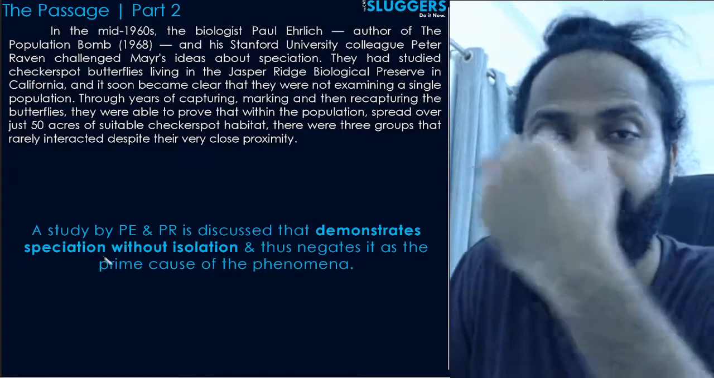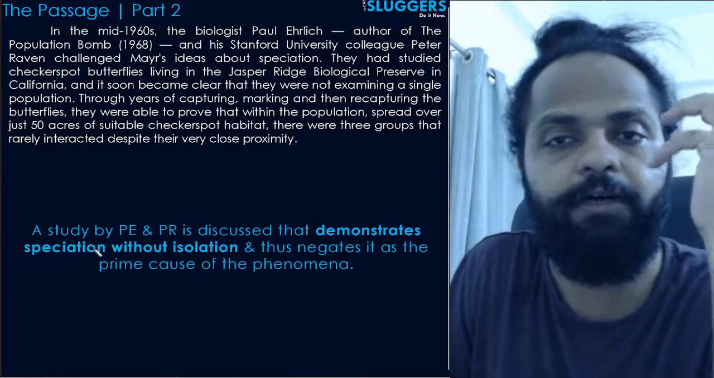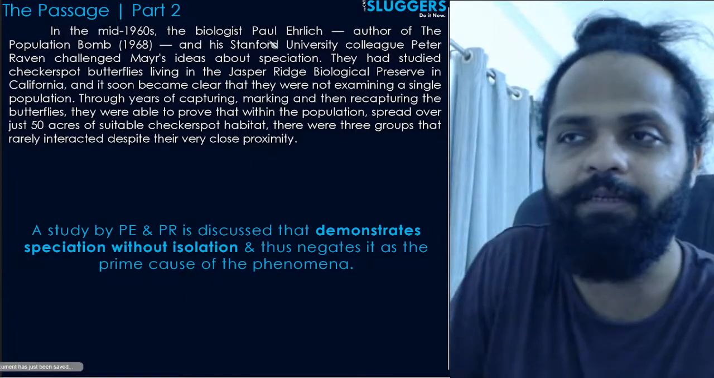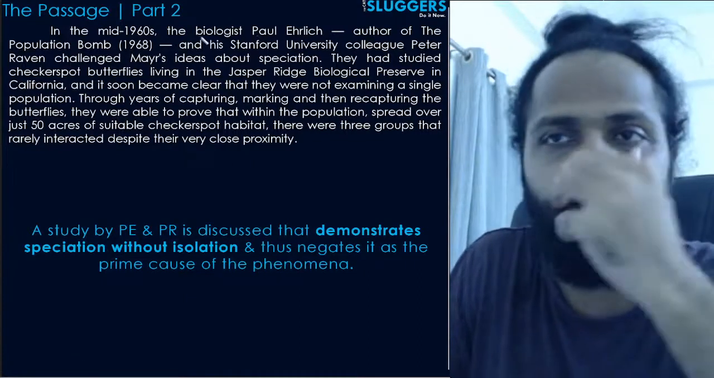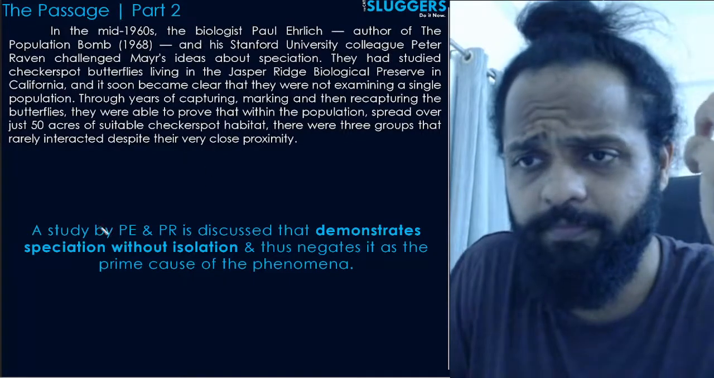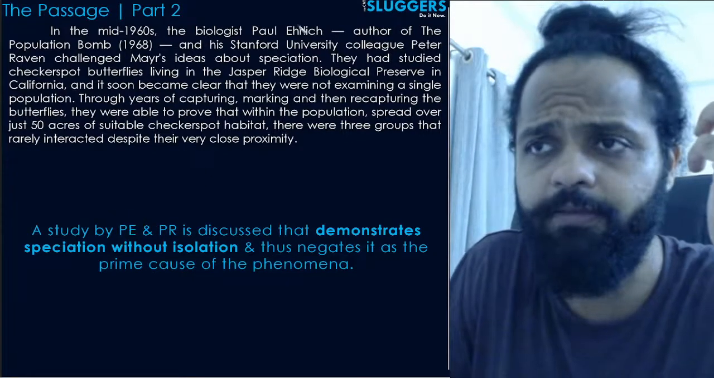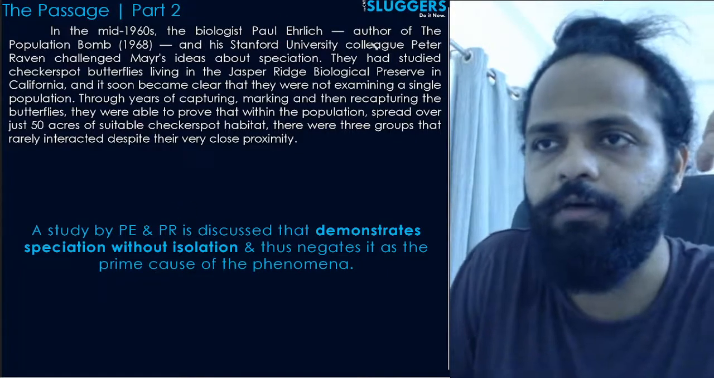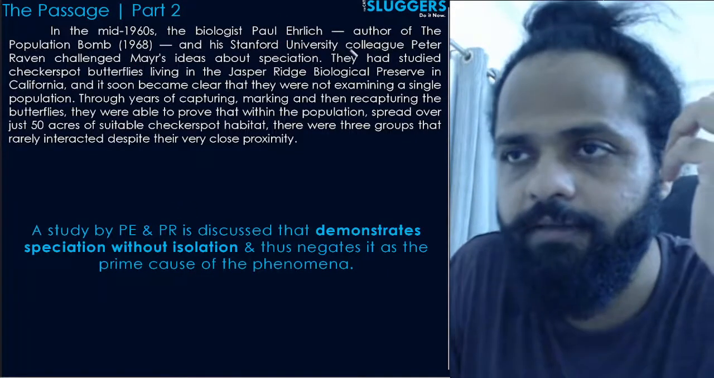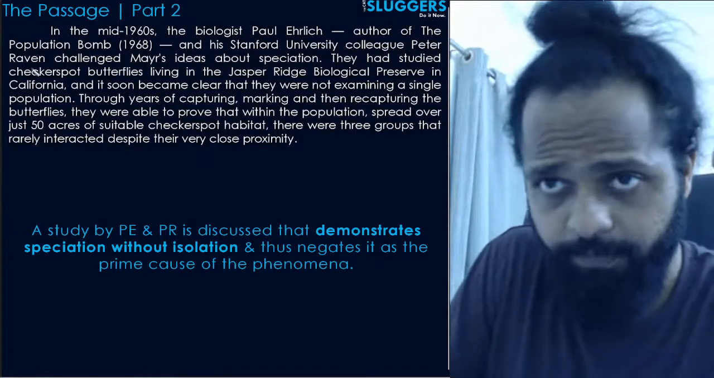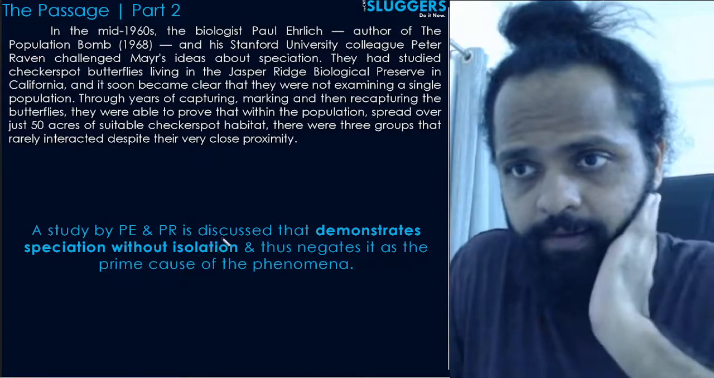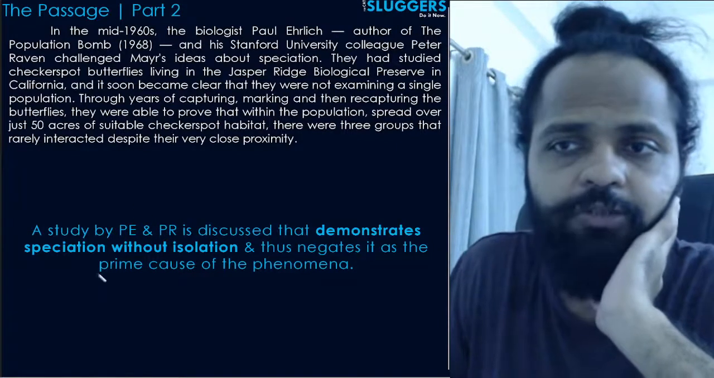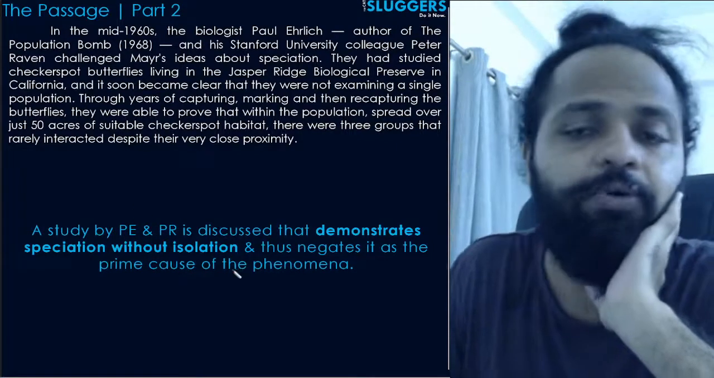In the next paragraph the author has cited a different study here by P and PR, maybe again two other scientists. He says that a study by these two people, Paul Ehrlich, P is for Paul Ehrlich and PR is for his colleague Peter Raven, is discussed that demonstrates speciation without isolation.